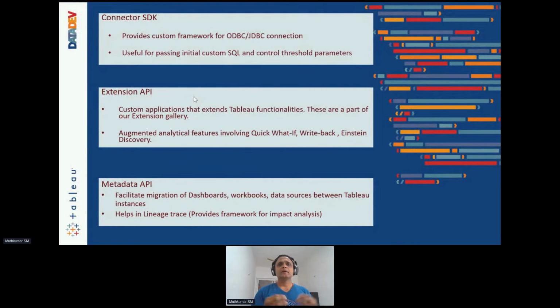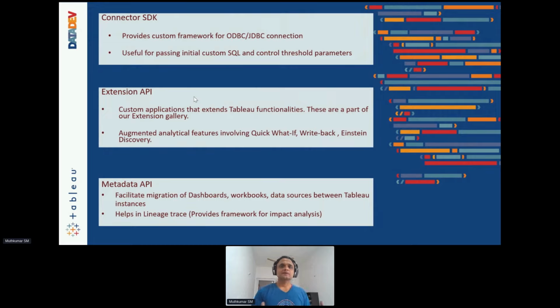Now, typically Tableau is good in data connectivity. We do have 85-plus connectors in the recent version of Tableau, which allows you to connect to a plethora of data sources. Relational, semi-structured, a bit of unstructured, and API-based connectivity, right? So there are certain databases or systems for which we do not have connectors released yet. These may be smaller niche players in the market, or these may be established players for whom we don't have connectors yet. Either way, we would allow the users to use something called an ODBC or JDBC framework to connect to the source, right?